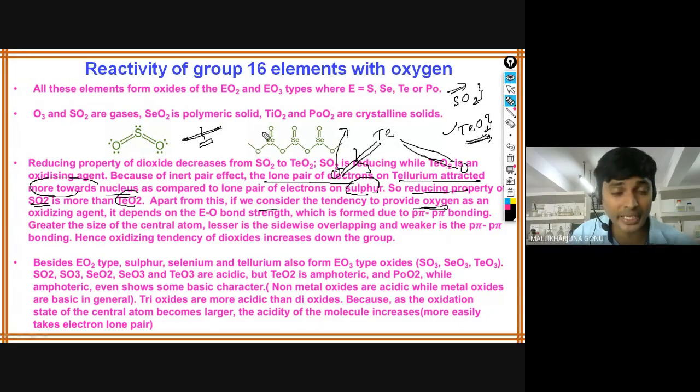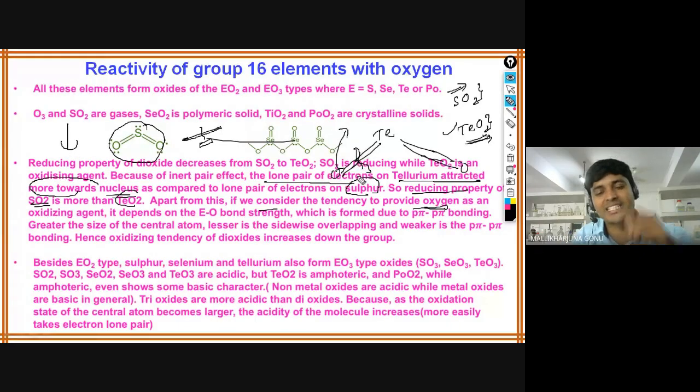So the reducing property is one thing that we have seen already. Sulfur dioxide is the good reducing agent, but in the case of oxidation, which one is the oxidizing agent? That is the opposite, obviously, because the reducing property is decreasing, meaning the oxidizing property is increasing. On which basis can we tell? Since it has the longer bond length, it can be broken easily. That's how this can give the oxygen.